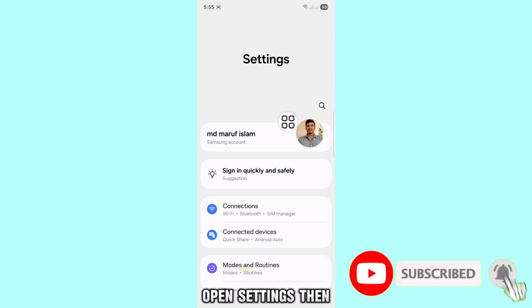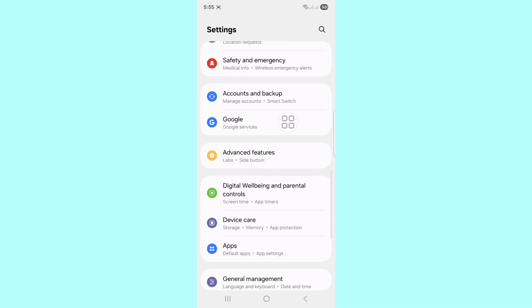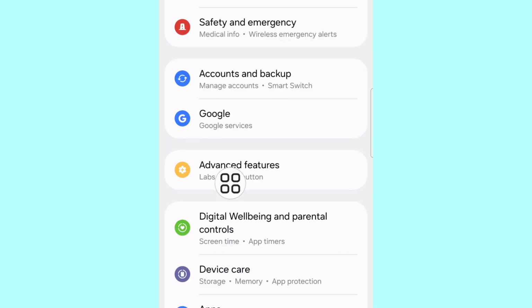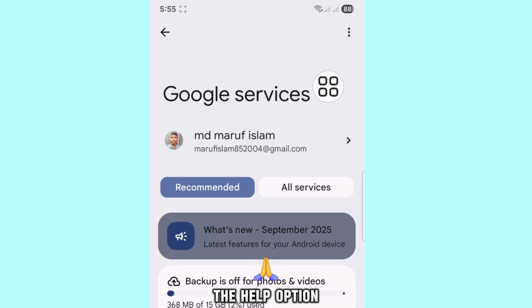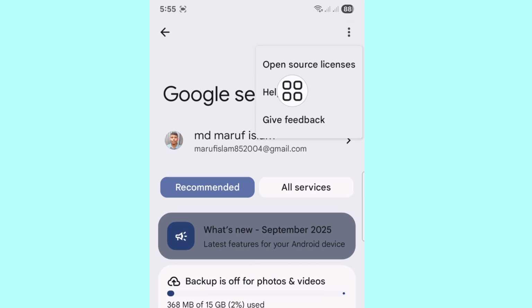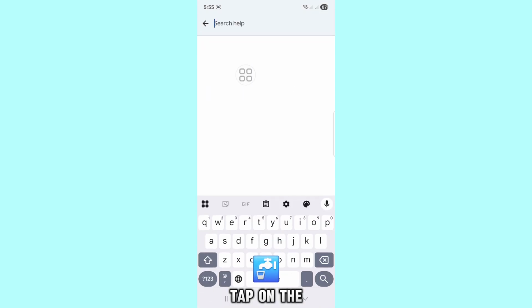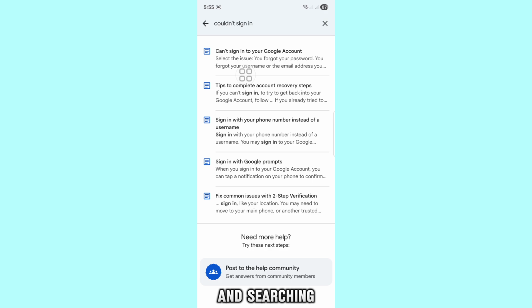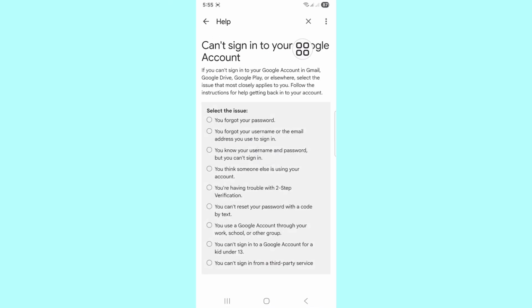First of all, you need to open Settings, then open Google. After opening the Google option, tap on the three dots and then tap on the Help option. After turning on the Help option, tap on the search bar. Then search couldn't sign in. After typing this and searching, tap on the first option that appears, can't sign in to your Google account.